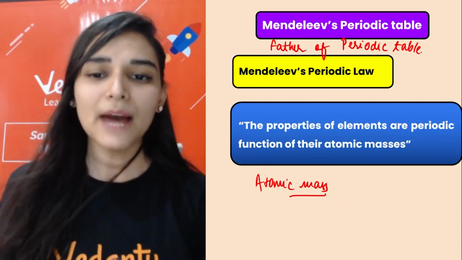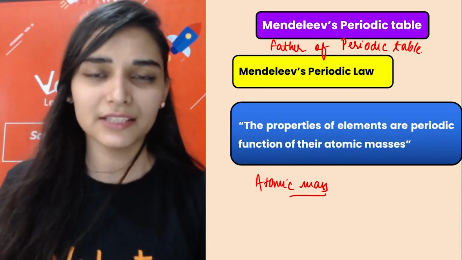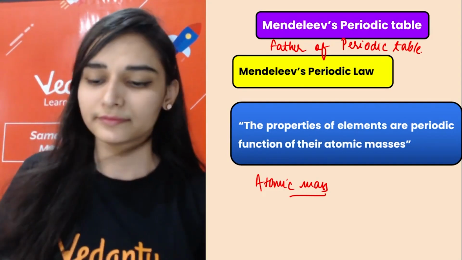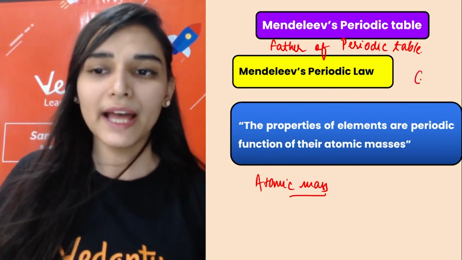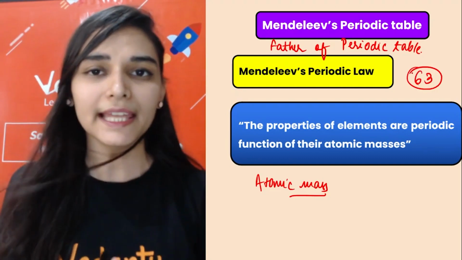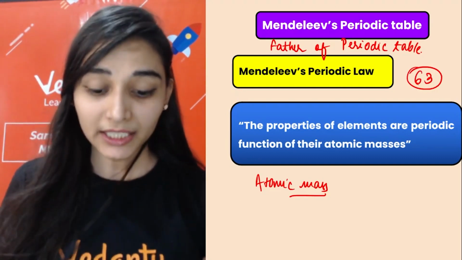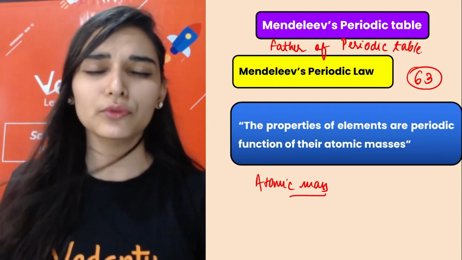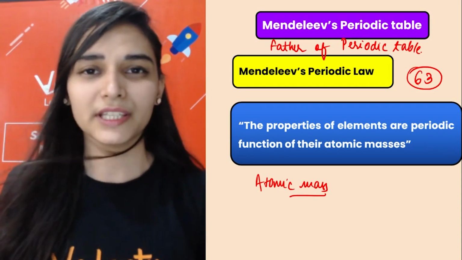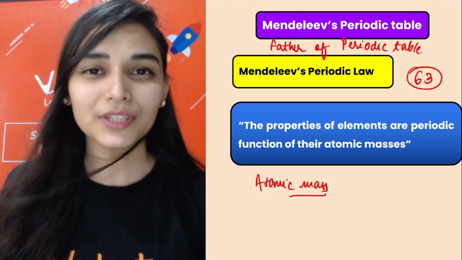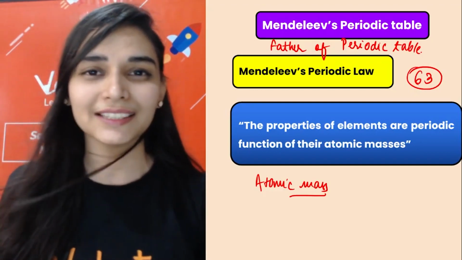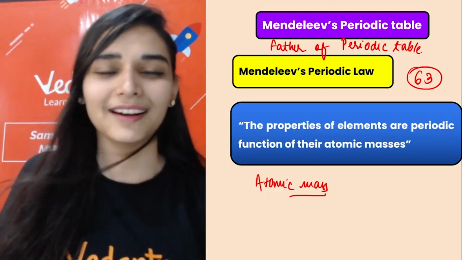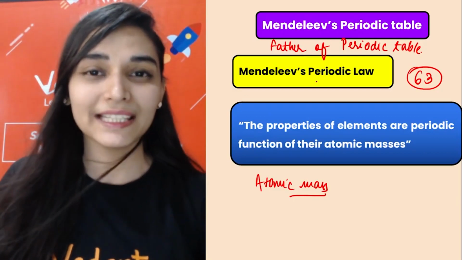Now you will say, ma'am, how is it different from the other classifications? We will study that. Also, at the time of Mendeleev 63 elements were known, and he had given a classification that was applicable to all of the 63 elements. You understand the beauty, the success rate was complete. So he had also given Mendeleev's periodic law.